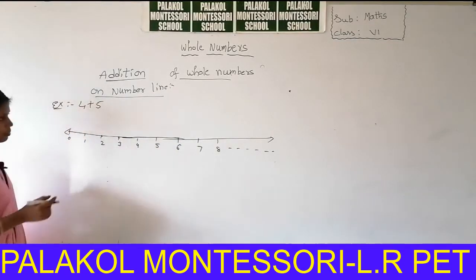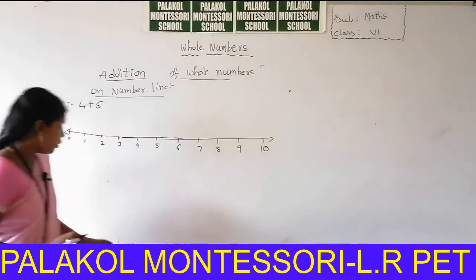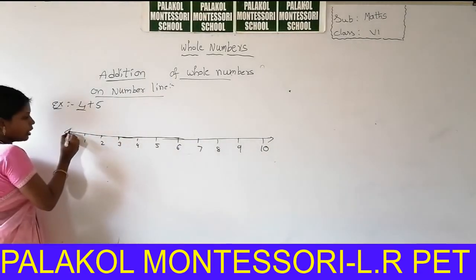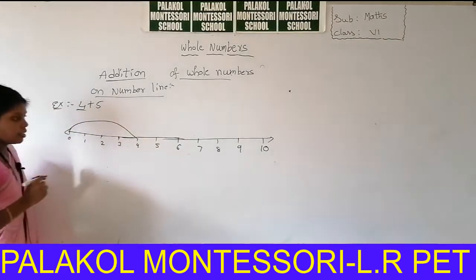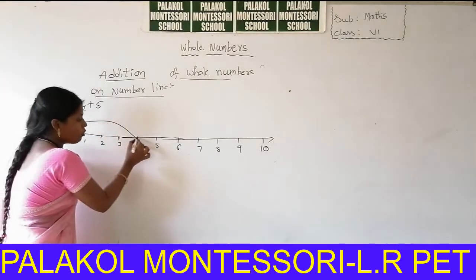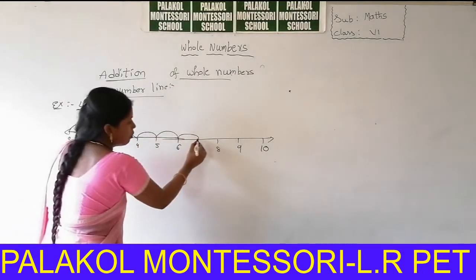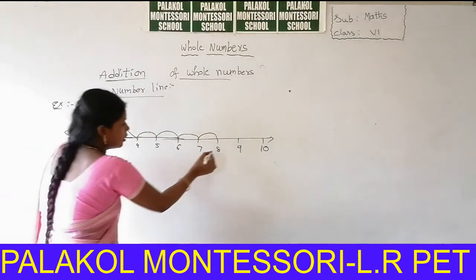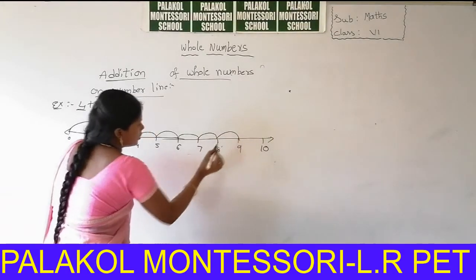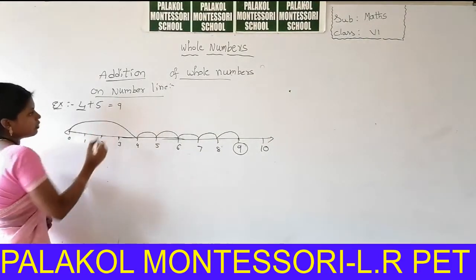4 plus 5. First, you can take the number 4. So first you can represent 4 on this number line. So from 0 onwards, this is 4. And next, how many positions can we add? 5 positions we can add. So 1, 2, 3, 4, 5. What is the answer? 9 is the answer. So 4 plus 5 is 9.